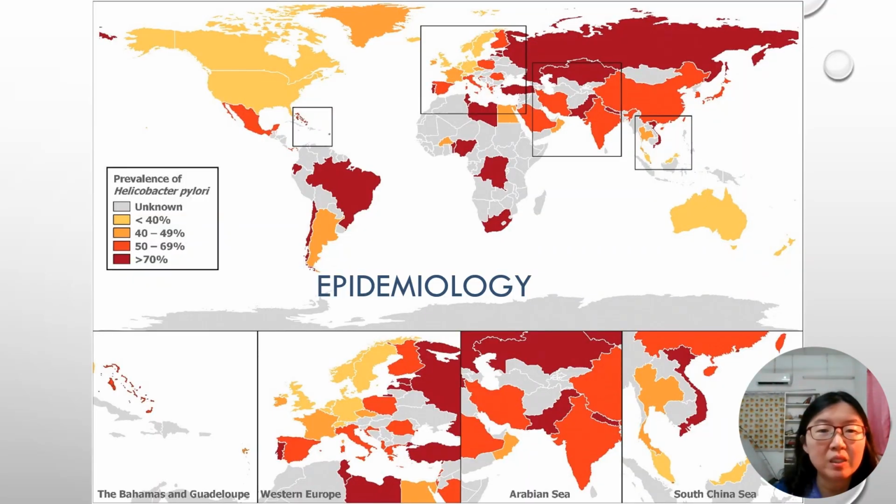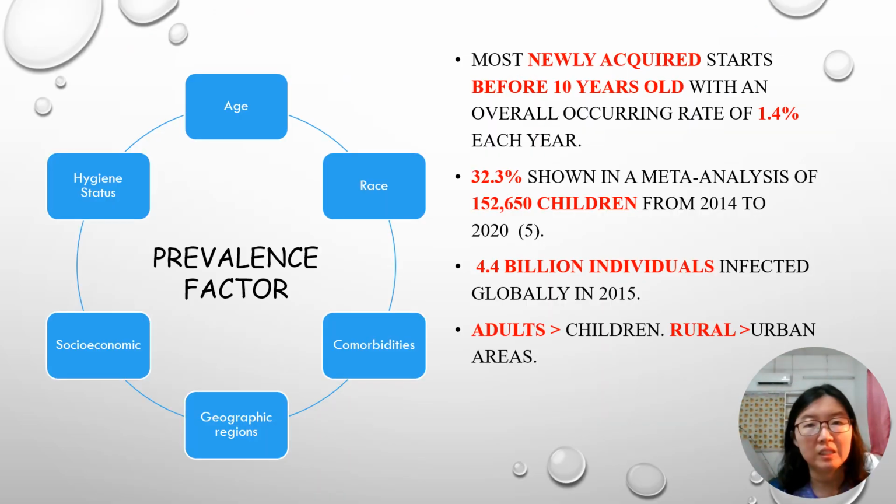If you see the epidemiology map, you can see that the infection is throughout the world. In children, most newly acquired infections start before 10 years old with an overall occurring rate of 1.4% each year. There was an estimation of 4.4 billion individuals infected globally in the year 2015, and the prevalence is higher in adults compared to children. Rural areas are also higher due to the poor hygienic status compared to urban areas.